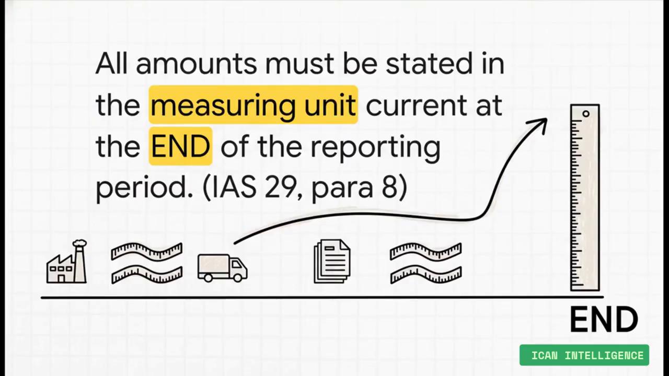And here it is. This is the whole standard in a nutshell. We take all the old numbers and restate them into the measuring unit that's current at the end of the reporting period. Basically, we're taking transactions recorded in old, weak money and translating them into today's money. This gives us a stable yardstick so we can finally compare apples to apples. We're not rewriting history, we're just restating it in a language that makes sense today.